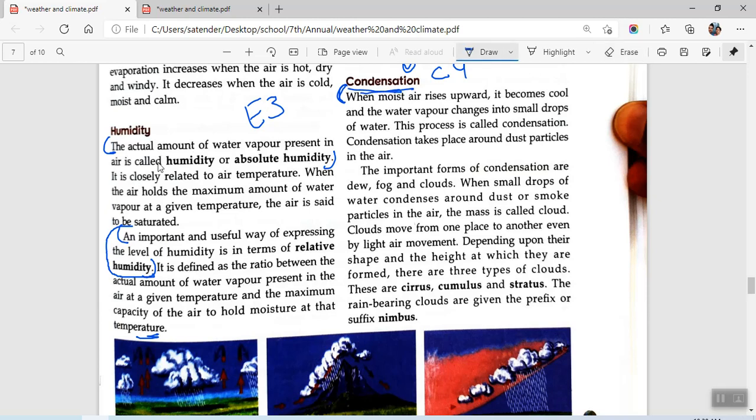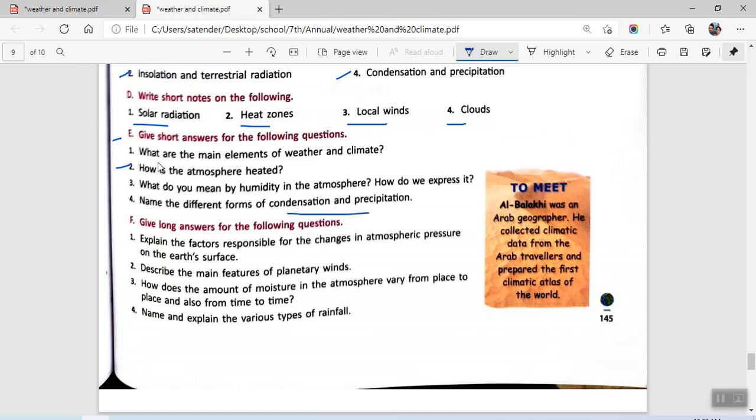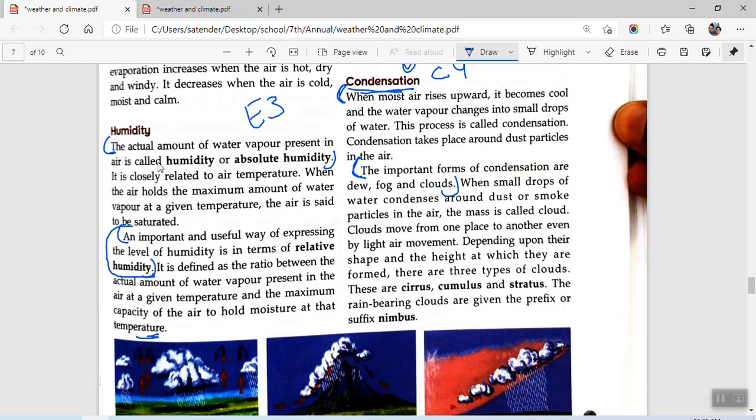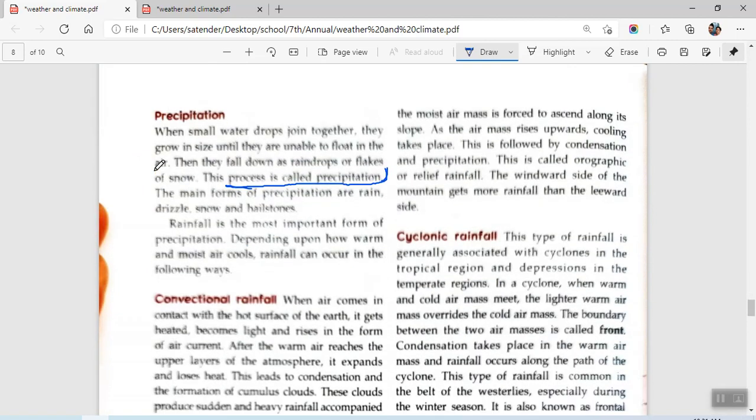Just put a heading like "The most important forms of condensation are these." That is it in the paragraph related to condensation. This is E4. For precipitation, we move on to the next paragraph. The main forms of precipitation are rain, drizzle, snow, and hailstones. These two lines only, so don't get confused about this.